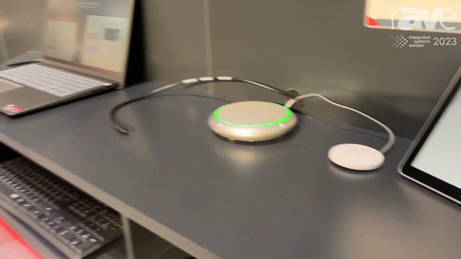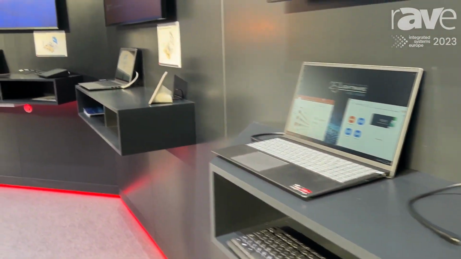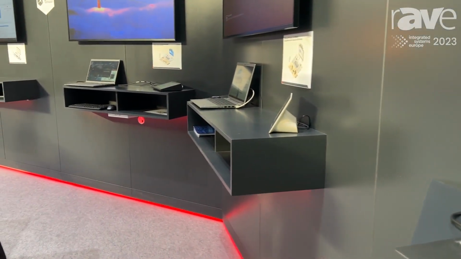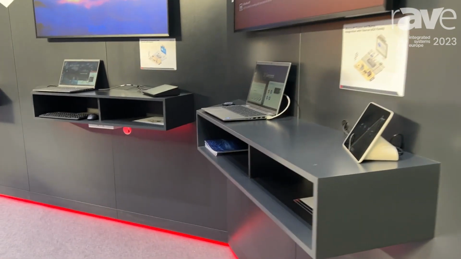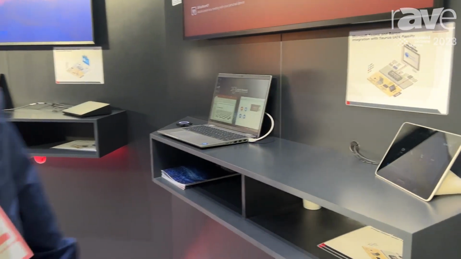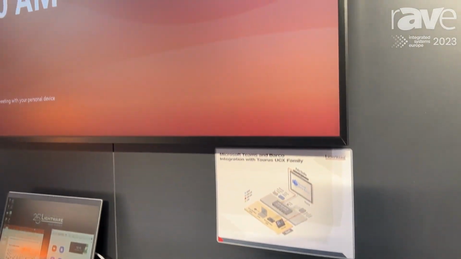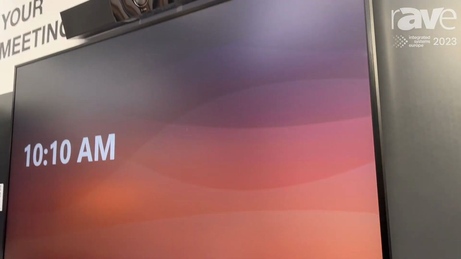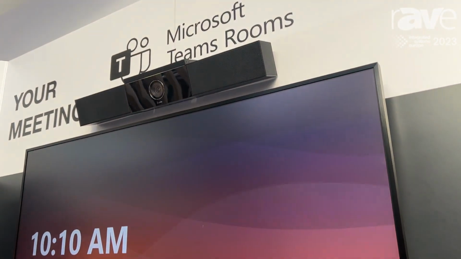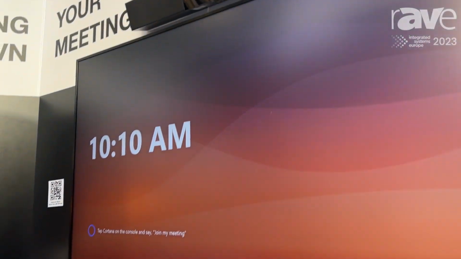And the following demo is our Microsoft Teams rooms with Barco ClickShare integration. Here also the Taurus takes place with the USB-C and HDMI capabilities, switching USB peripherals between the Teams rooms to the Barco ClickShare.